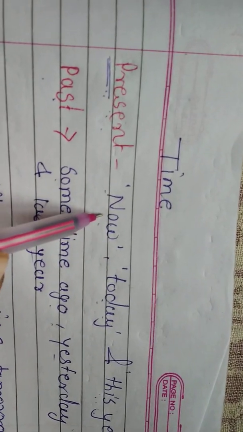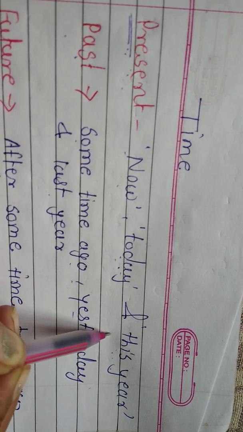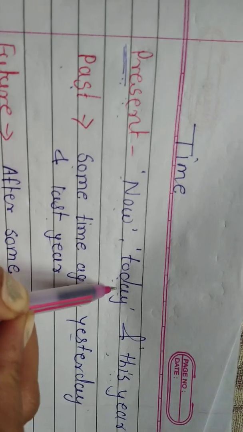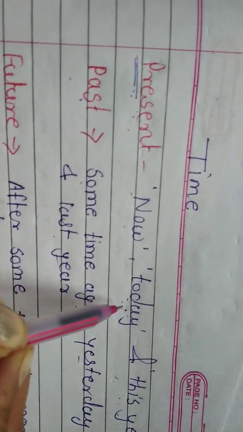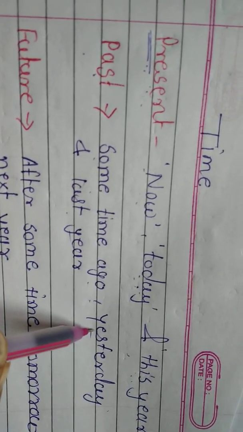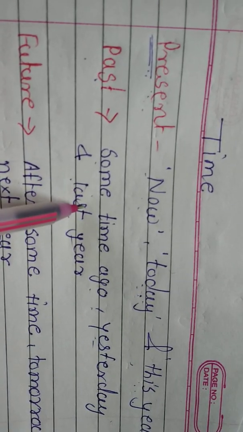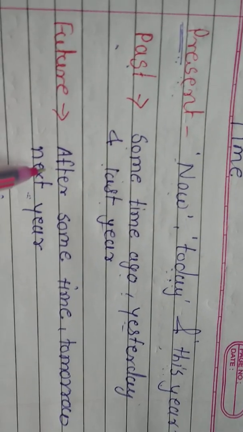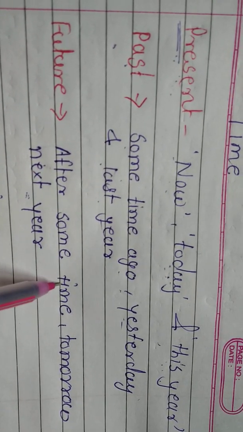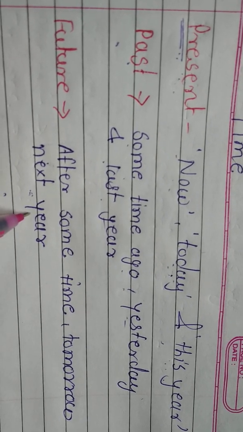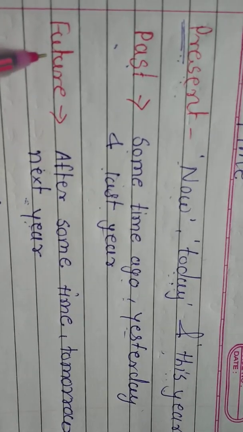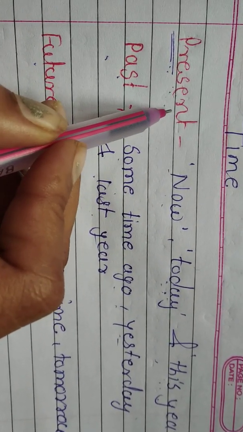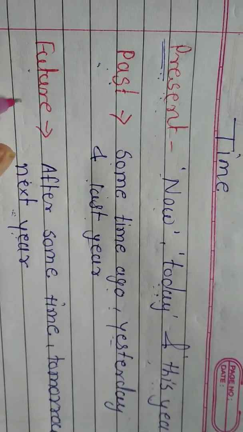Now, today, this year indicate the present. Some time ago, yesterday, last year indicate the past. After some days, tomorrow, next year indicate the future. So we divided time into three tenses: present, past and future.